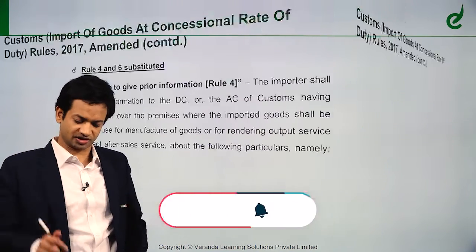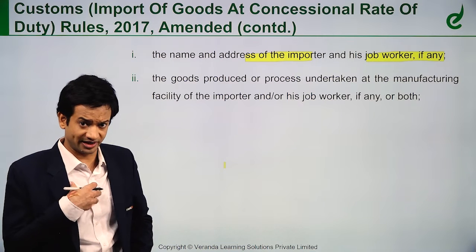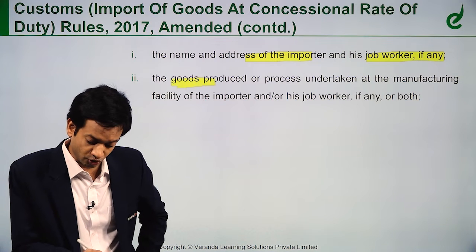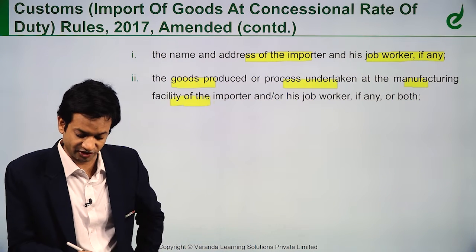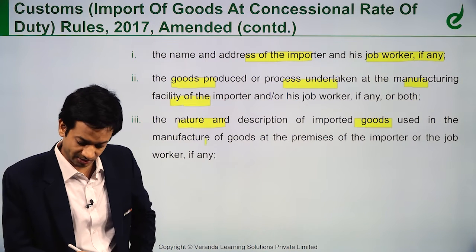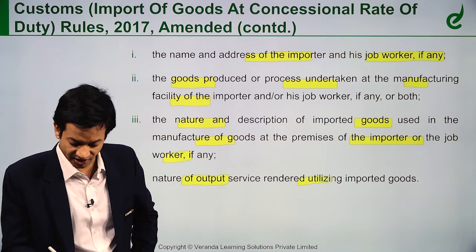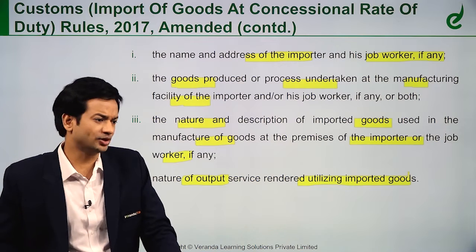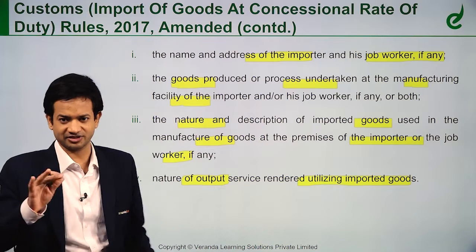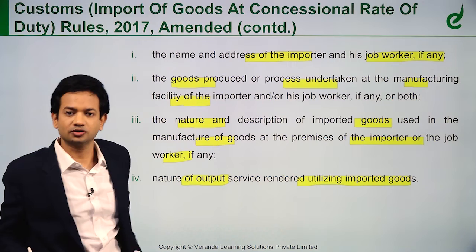What information do I have to furnish? The names and addresses of the importer and his job worker, if any, to whom I will give these goods for manufacture. The goods produced or processed, undertaken at the manufacturing facility of the importer, what manufacturing process I will go through. The nature and description of the imported goods which I am going to import, and the manufacture of the goods at the premises. Nature of output services rendered utilizing imported goods. Let's say example, I am into hallmarking jewelry. So I might import some machine, with that I will hallmark jewelry and sell. I am just giving an example, that is not an exempted activity, but there can be some service for which goods are required to be imported.